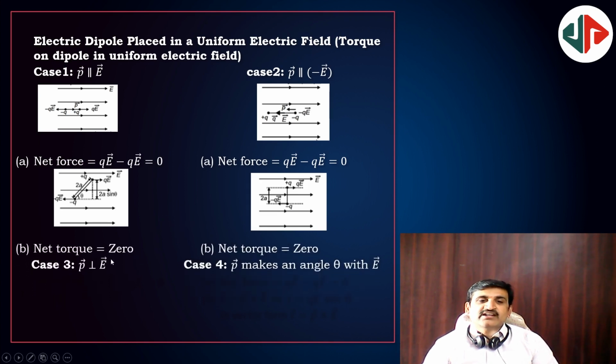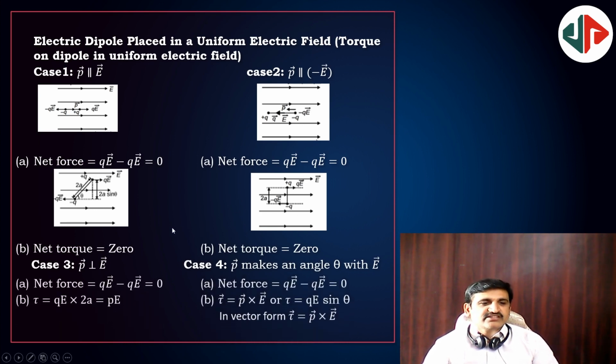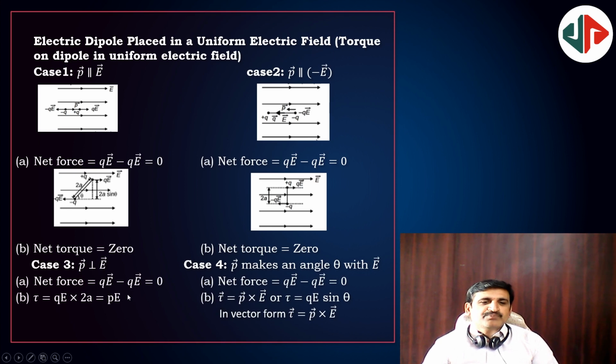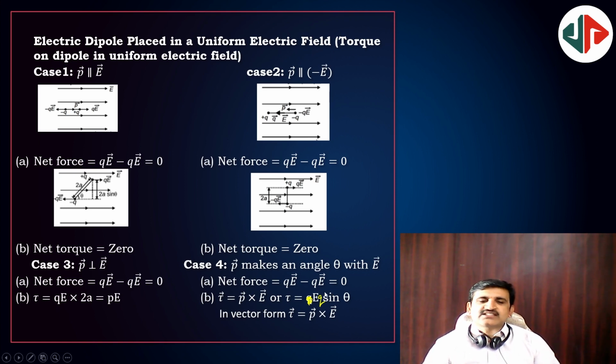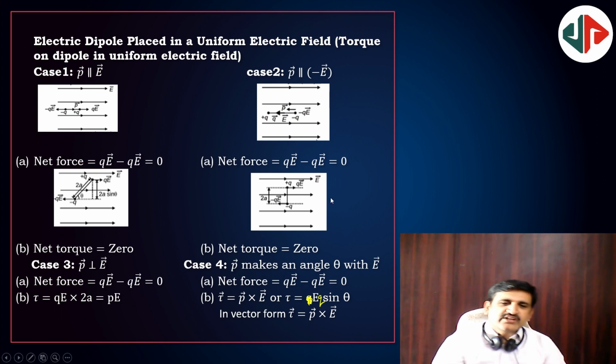Torque is 0 in the parallel direction and net torque is 0 in this case also, and the remaining two cases we are going to discuss. Net force is 0 in any other case, but torque is equal to PE. Case 3, when P is perpendicular to E. Case 4, P makes an angle theta. That is PE sin theta, not QE. PE sin theta. That is P bar cross E bar, correct only. This is a generalized thing. Why should we learn so many formulae? We can use this one.